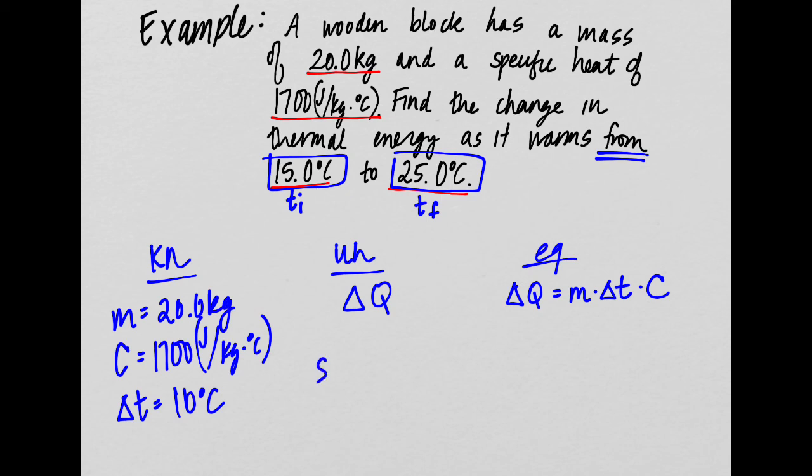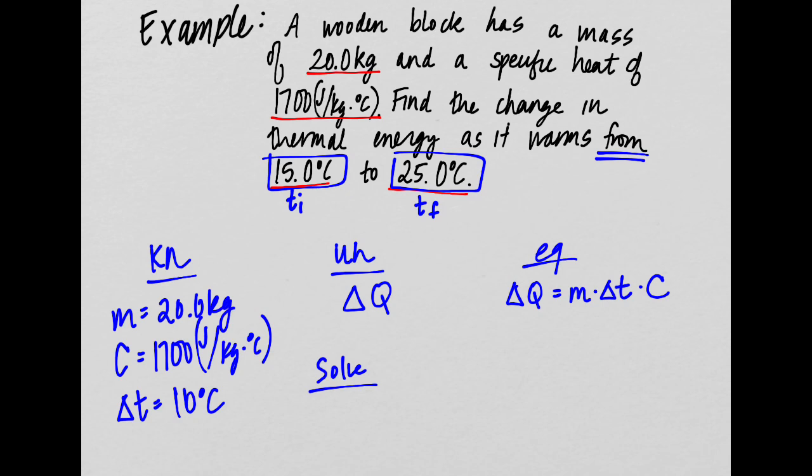We don't have to actually change anything here, but be aware, sometimes this might be given to you in a different unit. If I gave that to you in Kelvin, you would first have to convert this to Celsius before you can go on, right? Because we have Celsius right here. We can't have Kelvin mixed in there in the middle. Or maybe I'll give you the mass in grams and you have to convert it to kilograms, right? So just be aware, make sure everything is in the right units before you move on.